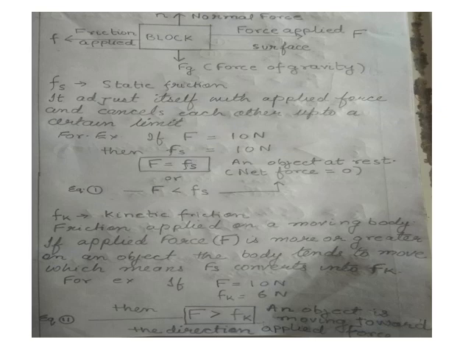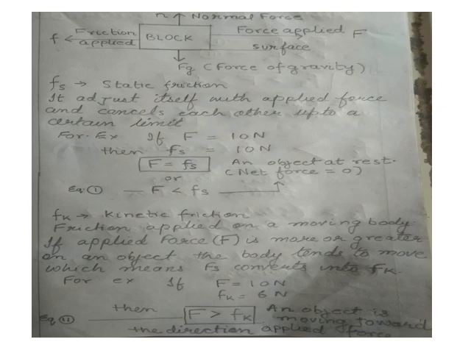Now, even after the applied force, the body is not moving and it's at rest. We say it is static friction and represent it as small fs. In other words, static friction adjusts itself with the applied force and cancels each other up to a certain limit.